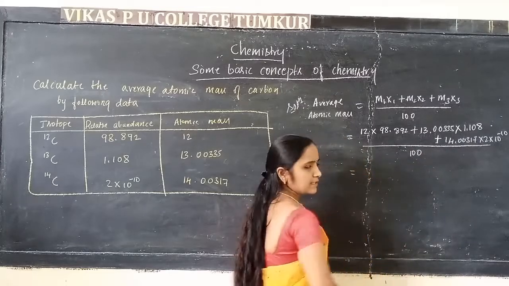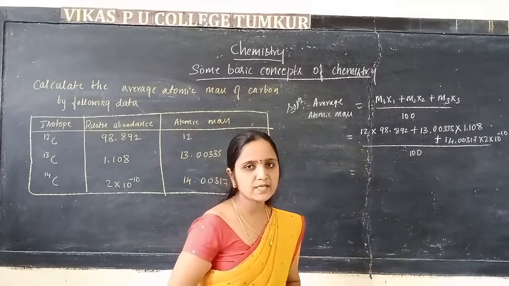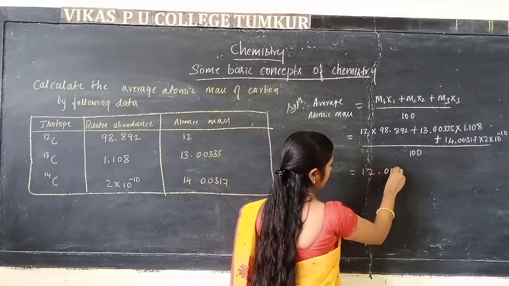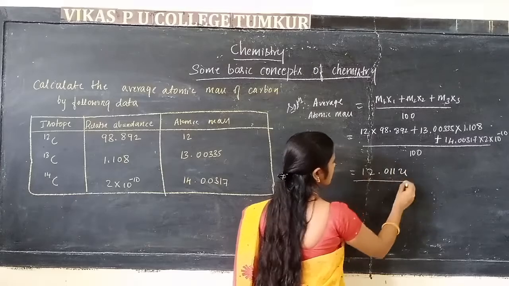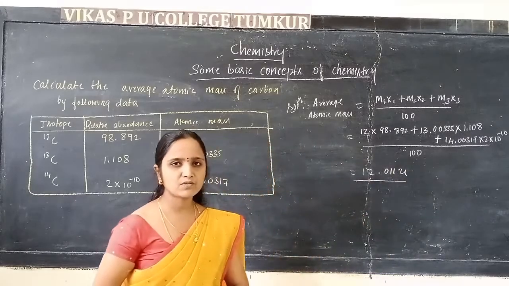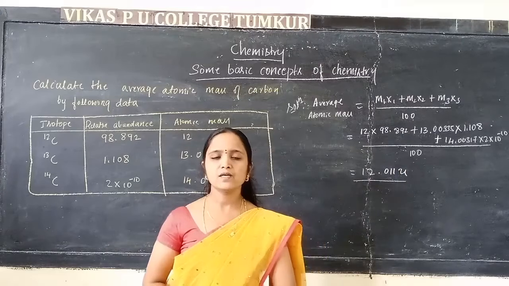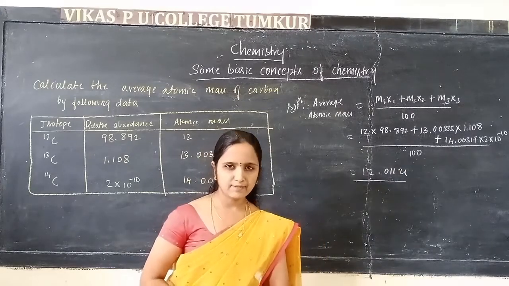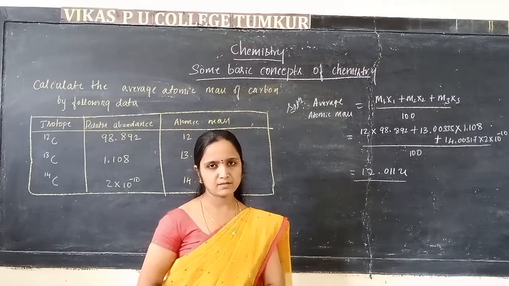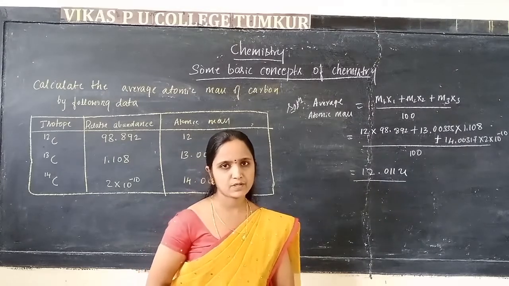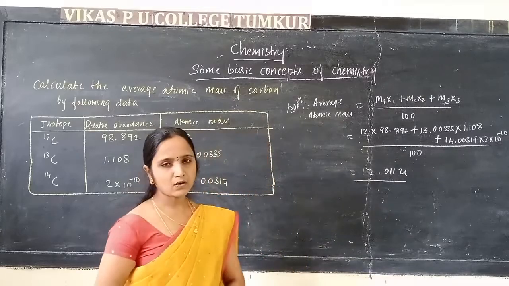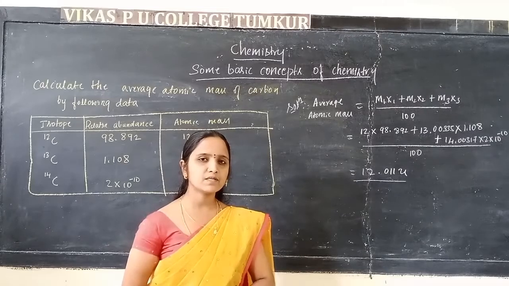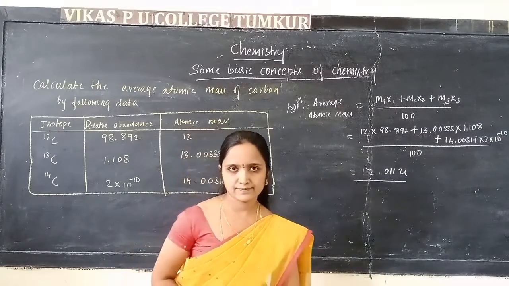On calculating this, you get 12.011 unified mass. This is the average atomic mass of carbon. For that, you should do it as homework. One more example I will send on WhatsApp. Okay, this is about the atomic mass and the average atomic mass, and how to find the average atomic mass and the atomic mass of an element.